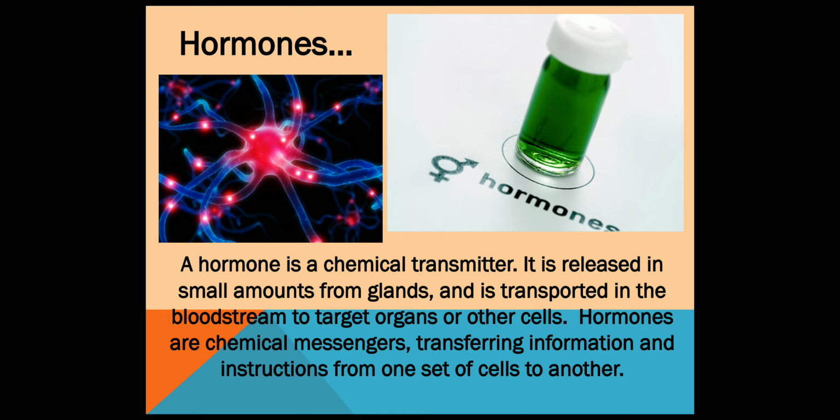A hormone is a chemical transmitter. It is released in small amounts from glands and is transported in the bloodstream to target organs or other cells. The hormones are chemical messengers transferring information and instructions from one set of cells to another set.